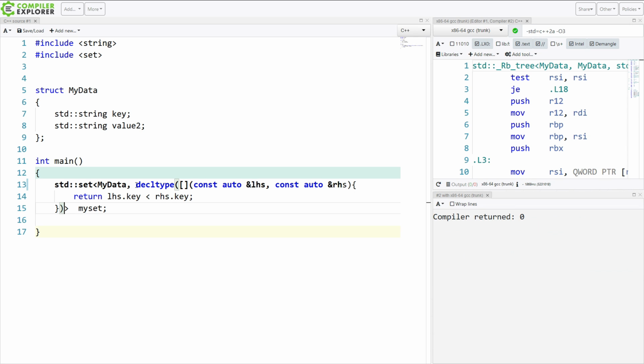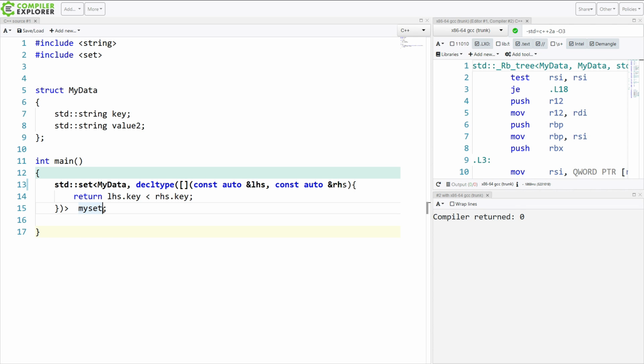I wanted to go back and revisit this old episode because I wanted to start showing how things are changing in the language when I can. I don't know if this is the most compelling use case personally for lambdas in unevaluated context, default constructible lambdas, and all that sort of thing, but we can do something like this, and the compiler is going to do exactly for us like it did in the unique pointer episode in the last episode, where it just said, okay, well, I know how to default construct something of this type, that's your comparator, we're good to go.